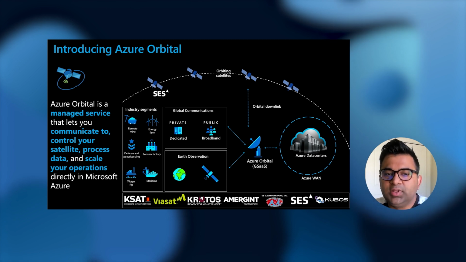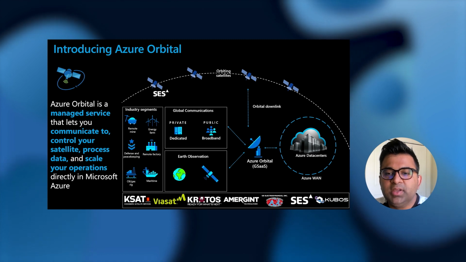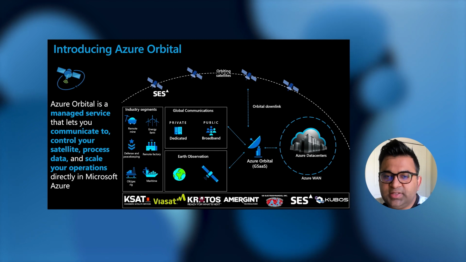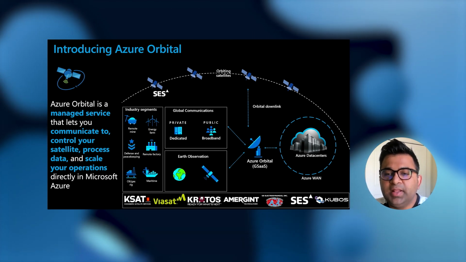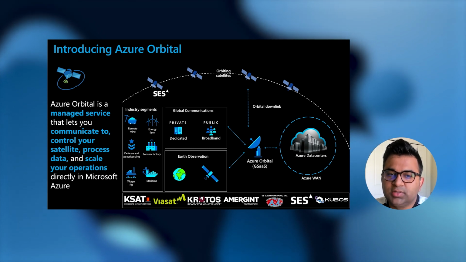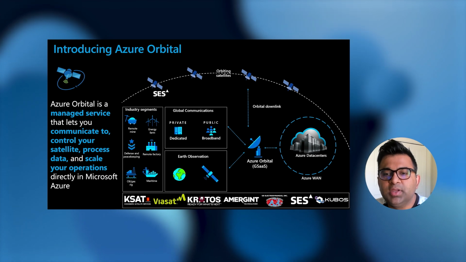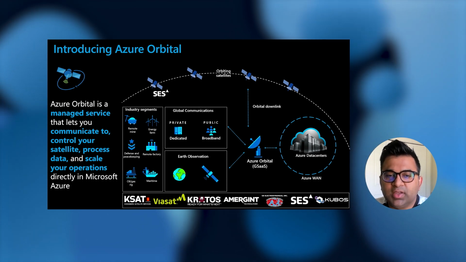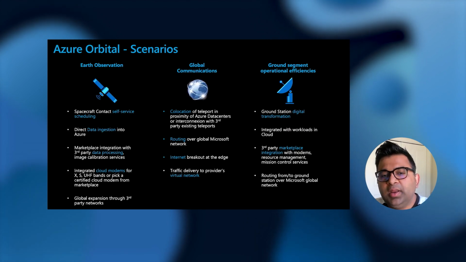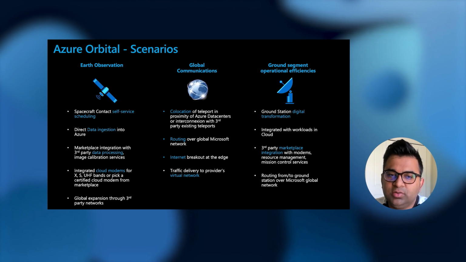We have partnered with Kratos and Emergent to bring their software processing capabilities in the cloud as part of our Orbital platform. Our partnership with SCS also enables them to build and sell managed services using Orbital to their customers. Qubos is also in the process of bringing their mission control capabilities to Azure Marketplace for customers to use alongside Azure Orbital. Azure Orbital enables multiple use cases for our customers ranging from Earth observation to global communications.